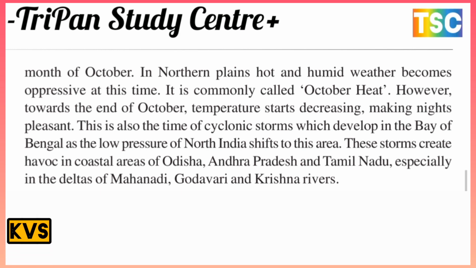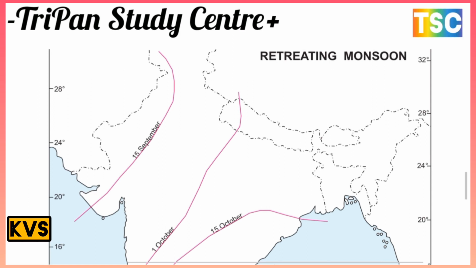And this is also the time of cyclonic storms, which develop in the Bay of Bengal as the low pressure of North India shifts to this area. These storms create heavy rainfall in the coastal areas of Odisha, Andhra Pradesh and Tamil Nadu, especially in the deltas of the Godavari and Krishna rivers. On your screen, the retreating monsoon is shown, with the time period of September, October, and then October 15. This is the most important retreating of the monsoon.